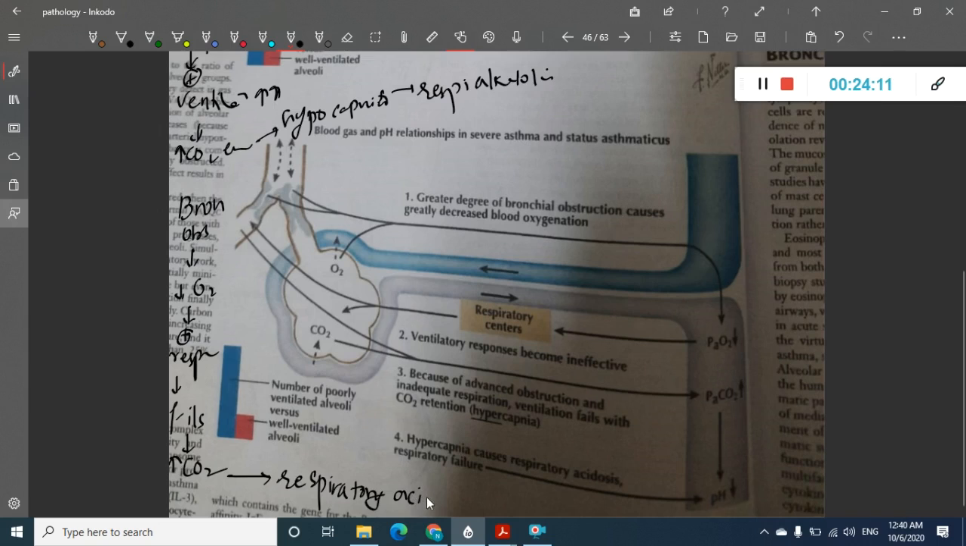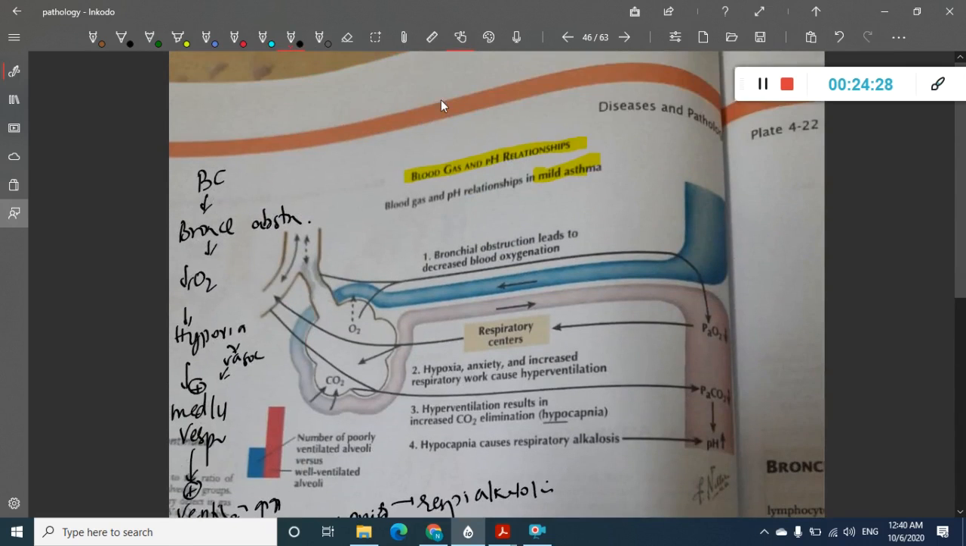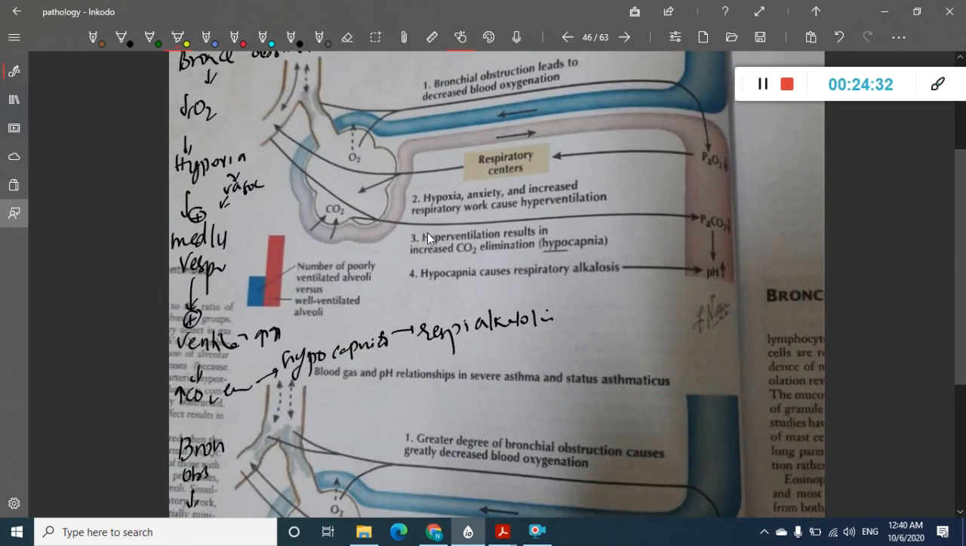Even here there can be a compensatory mechanism by causing hyperventilation, but because of the severity, because of advanced obstruction, they cannot remove all the retained carbon dioxide, and as a result there is hypercapnia resulting in respiratory acidosis. So what is very important here is that hyperventilation results in hypocapnia, which results in respiratory alkalosis. That is important in mild asthma.